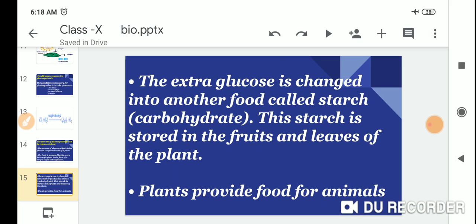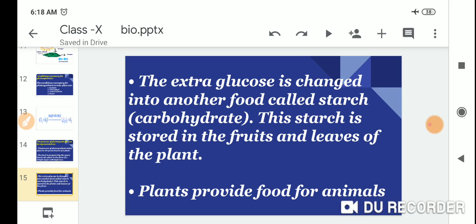Third step: the extra glucose is changed into another food called starch, another name for carbohydrates. This starch is stored in the fruits and leaves of the plants.